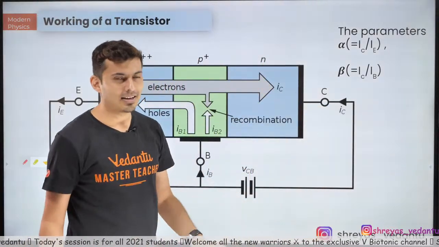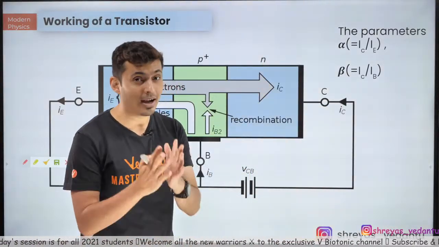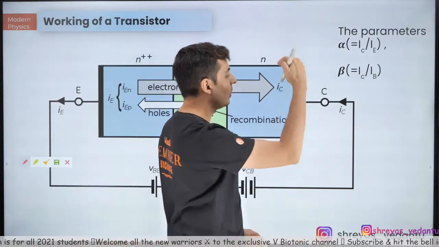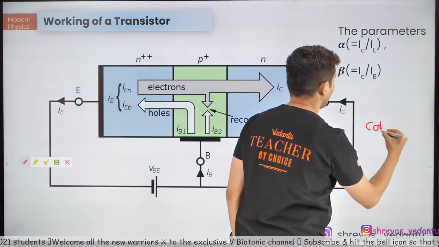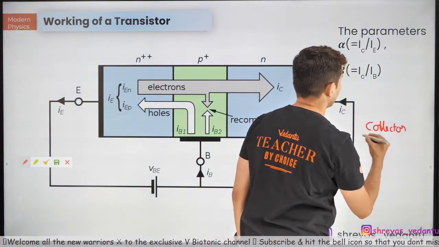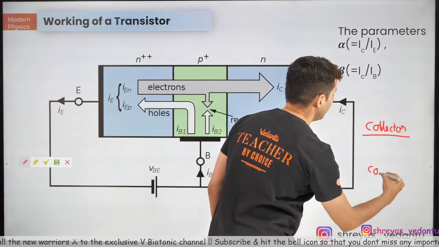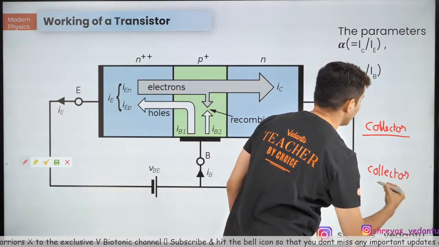Collector, I have told this again and again. Collector is a government post. It's a very high post, a respected post. So collector will sit on the top always. Be it alpha, be it beta, collector will always sit on the top.